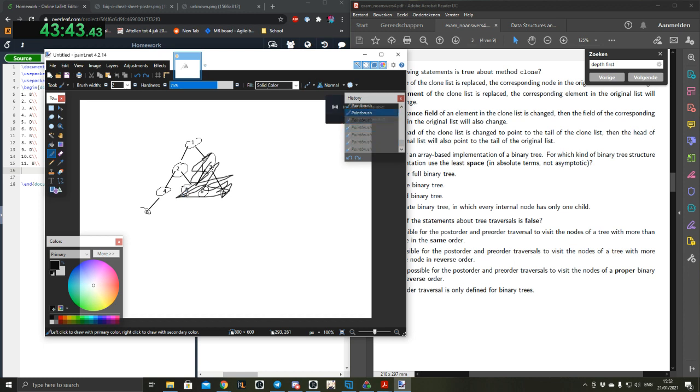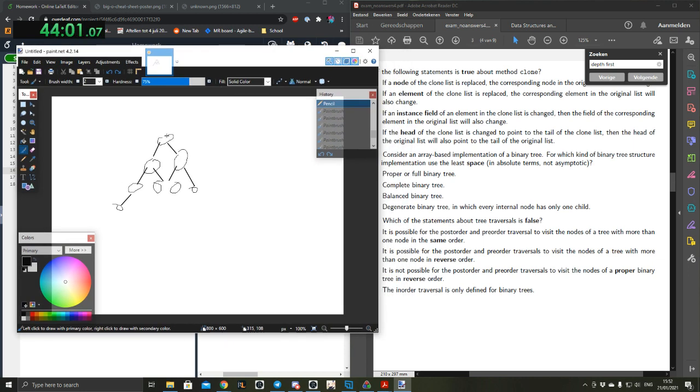So imagine we have this tree. This is my amazing tree. In pre-order, it would visit this one first, then this one, then this one, and this one, then this one, then this one, then this one. And then post-order would do this one, this one, this one, this one, this one. No, that's in-order. You can just draw the line first over, visit the children and then the parent.